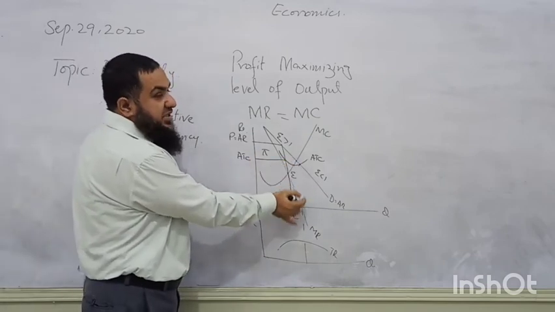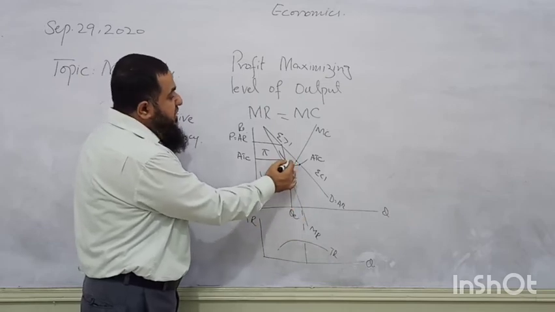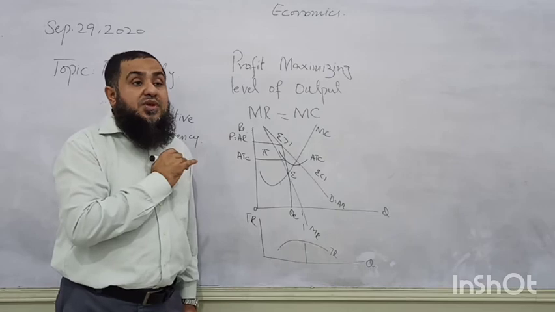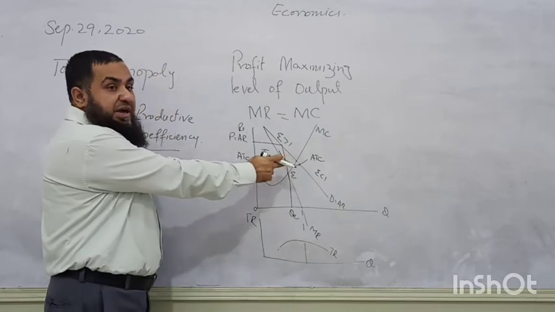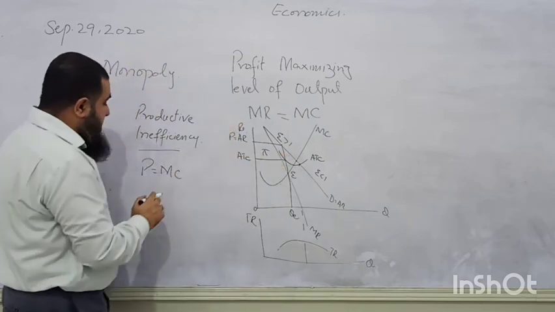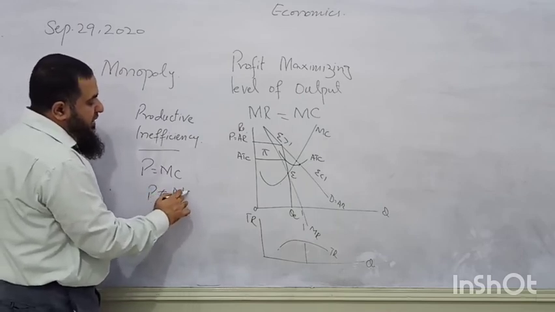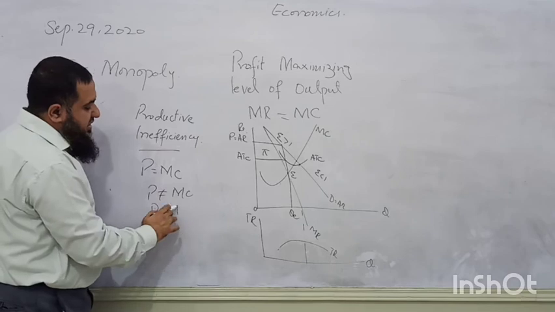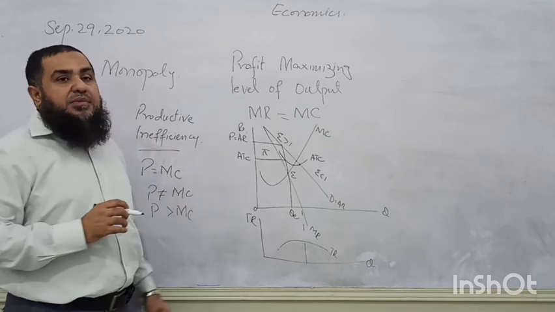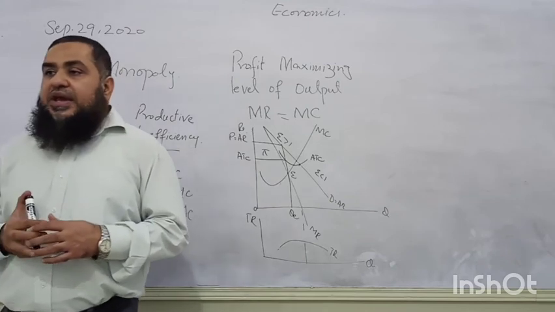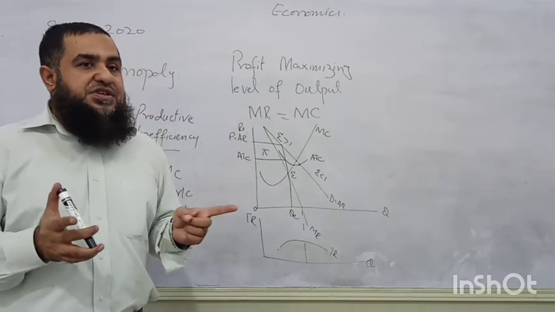If the firm produces at this level, he must be charging this price. So he is not charging a price equal to marginal cost of production. His price is not equal to marginal cost. Rather, he is charging a price higher than marginal cost.